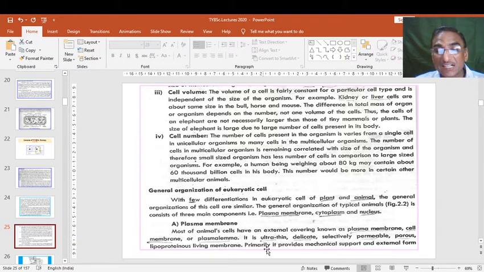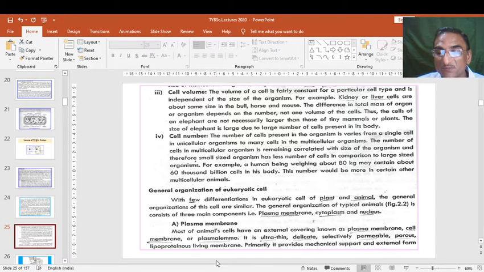It is ultra thin, meaning very thin. This is delicate, selectively permeable and porous. It is a lipoproteinous living membrane, meaning lipids and proteins are present together and jointly perform the functions. So this is called lipoprotein material.